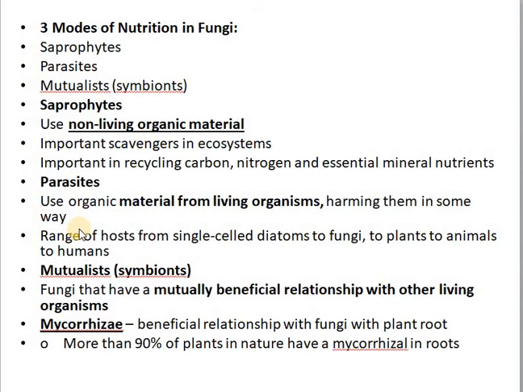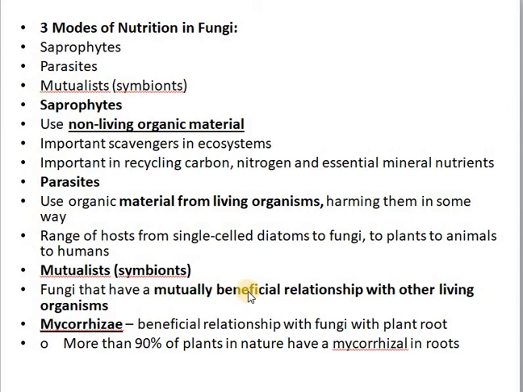Second one is called parasites. These are fungi which are living on other organisms, but also harm the organisms on which they are growing. So especially in our body, there are fungi like these, and these fungi harm our body also. So a parasitic fungus is a fungus which lives in another organism, takes food from that organism, and also harms that organism.